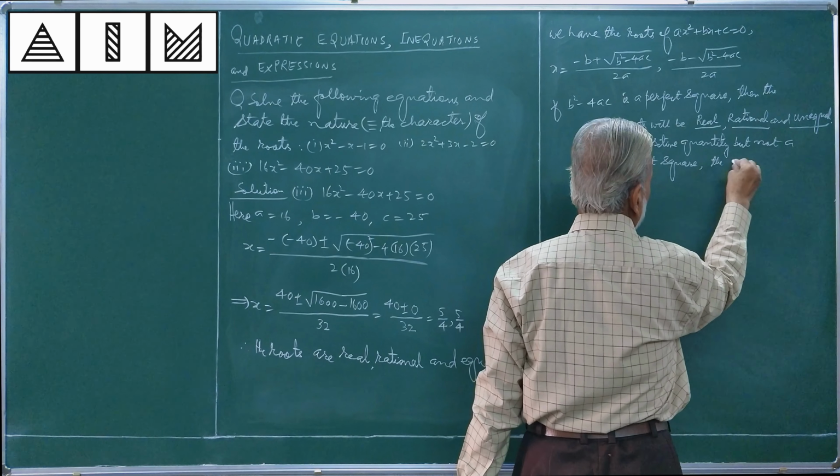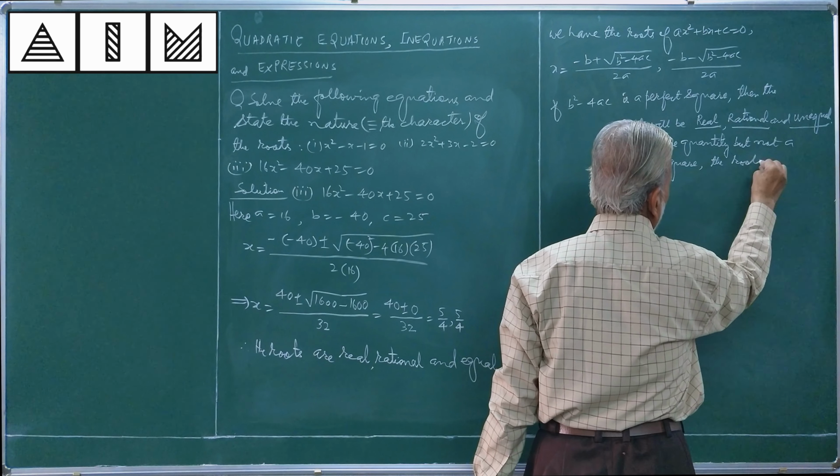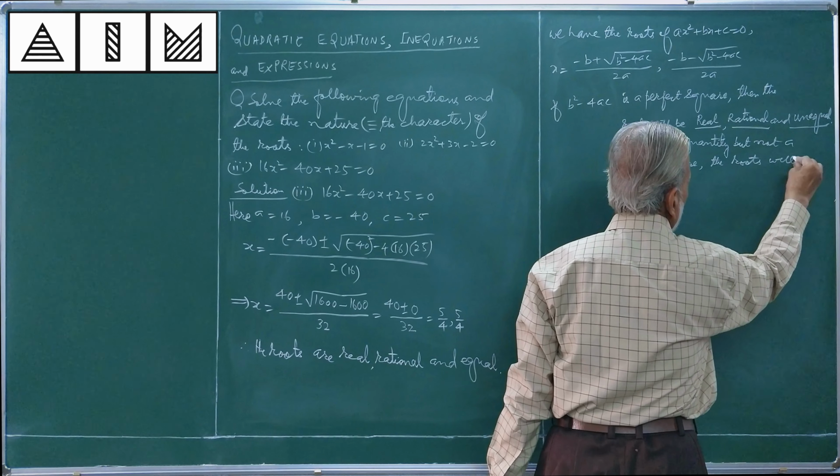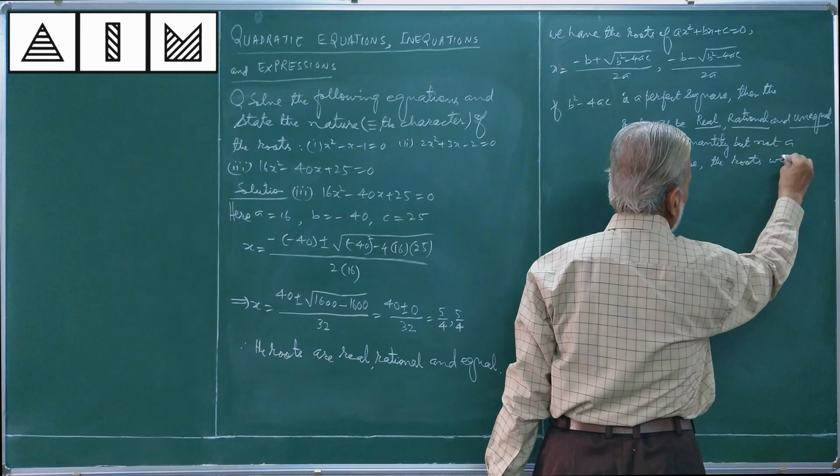The roots will be, of course, real but irrational and different. This must be understood very, very clearly and carefully.